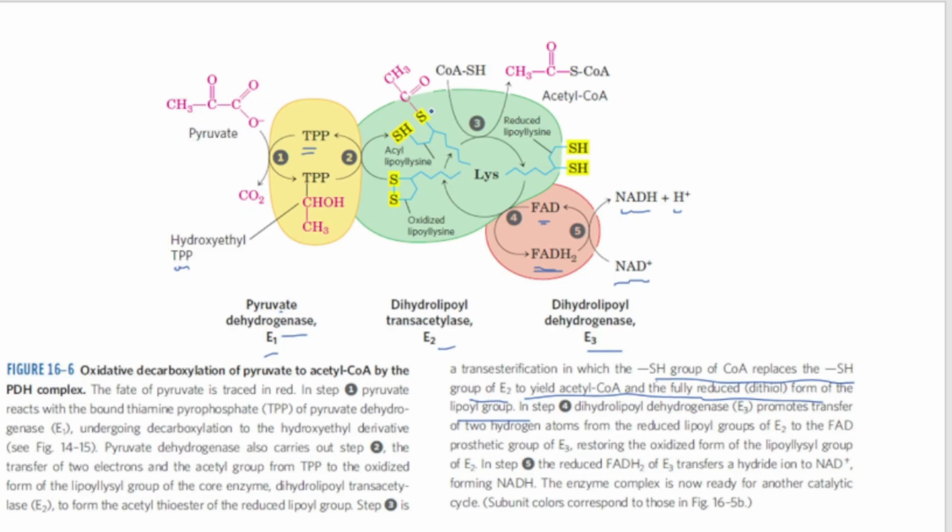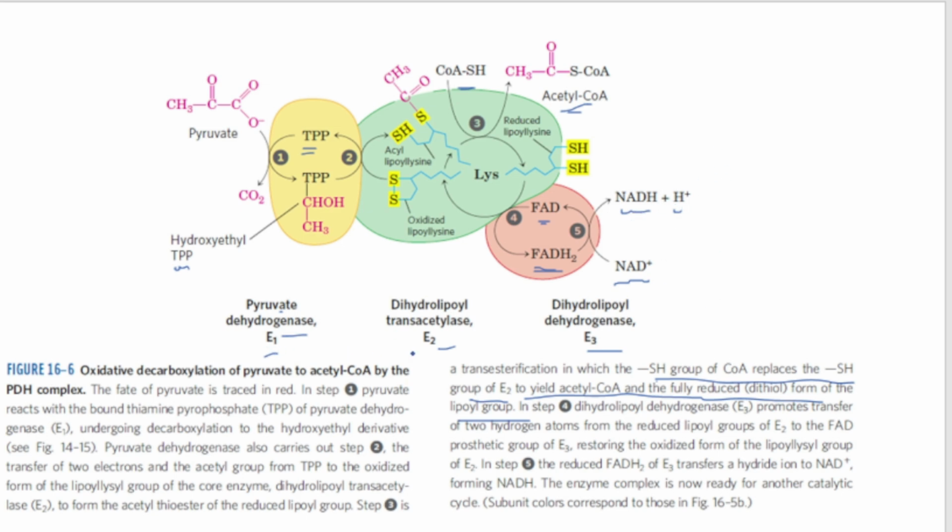Now in the third step, the SH group which is present is being transferred onto coenzyme A to produce acetyl coenzyme A. In the next step, the hydrogen from the reduced lipoyllysine is taken by the FAD molecule and it is converted into FADH2. When this FADH2 is converted back into FAD, the hydrogen is taken by the NAD plus for the conversion into NADH and H plus.